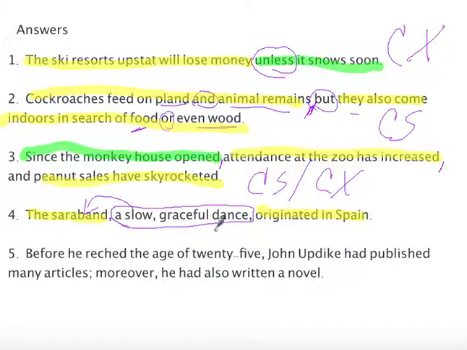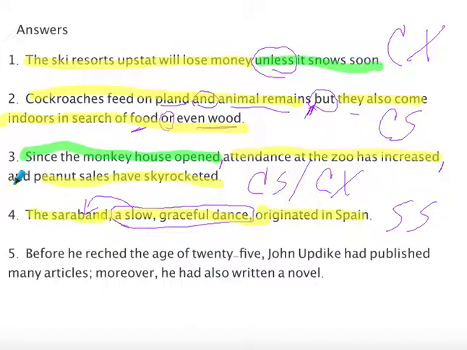It is not a complete sentence. We couldn't say a slow, graceful dance, and people understand what that means. So that is also part of the same independent clause. We only have 1 independent clause here, so this is a simple sentence.